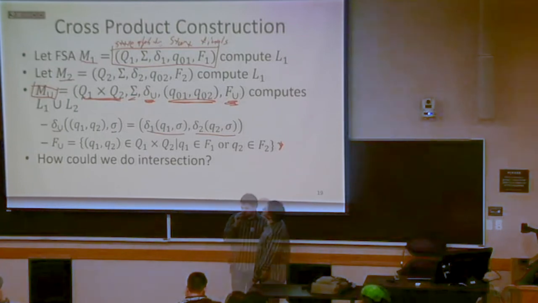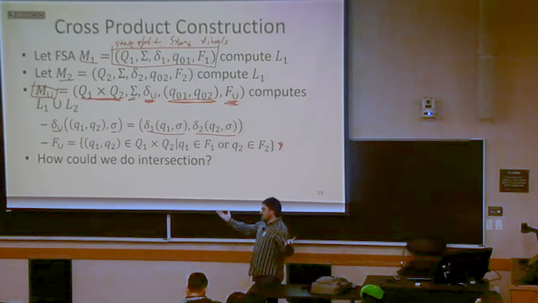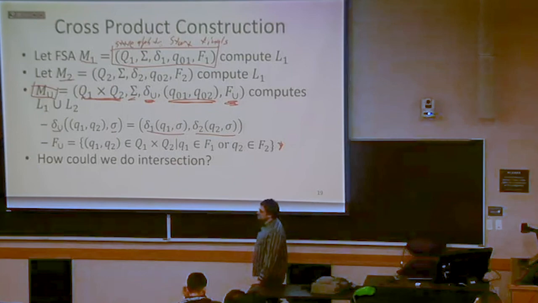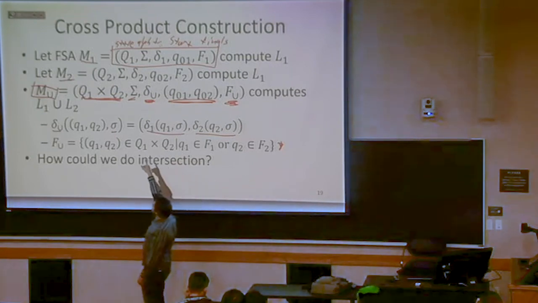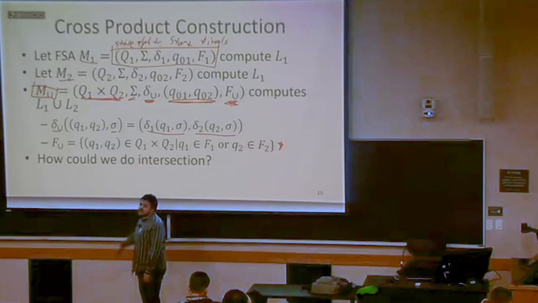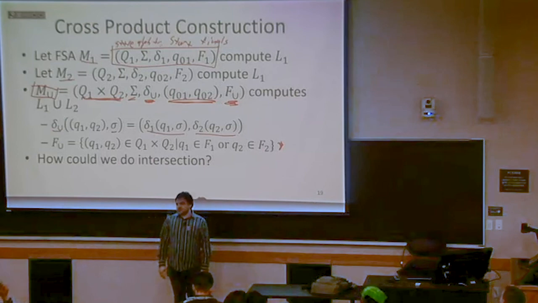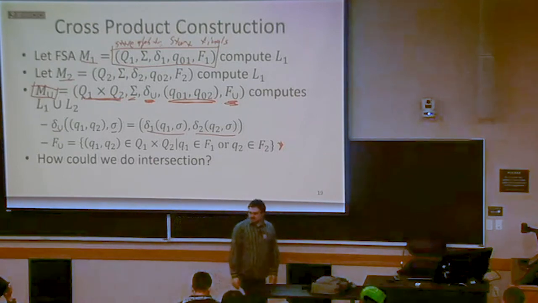Question. Typically, we just sort of say the alphabets are the same. We pick our alphabet in advance, and then we start talking about some languages, is usually what they do. If they're different, then you would say that the alphabet for the union machine is the union of the alphabets. And you would end up with weird things happening. So we're just always going to assume the alphabets are the same.